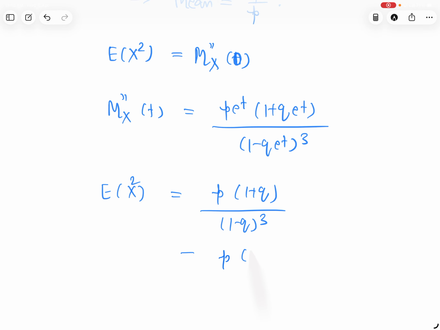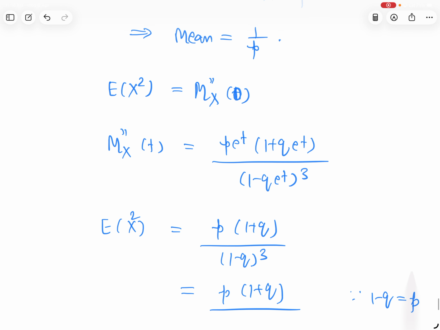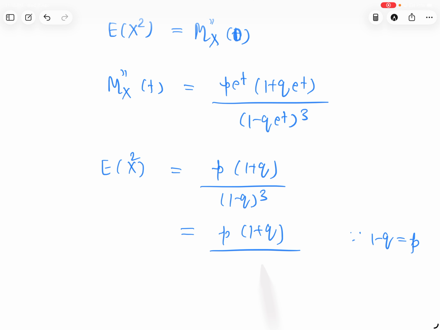So p times 1 plus q upon, where 1 minus q is actually p. So p cube, so 1 plus q upon p square, this is E[X square].